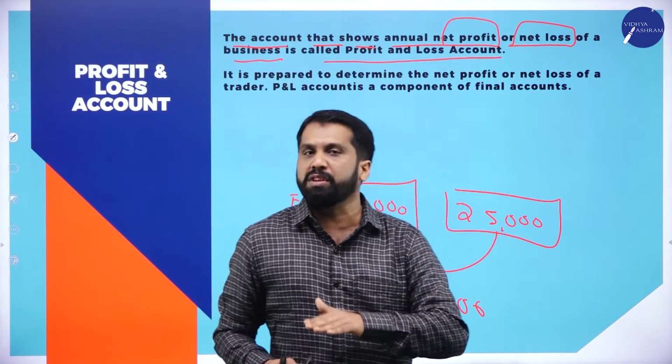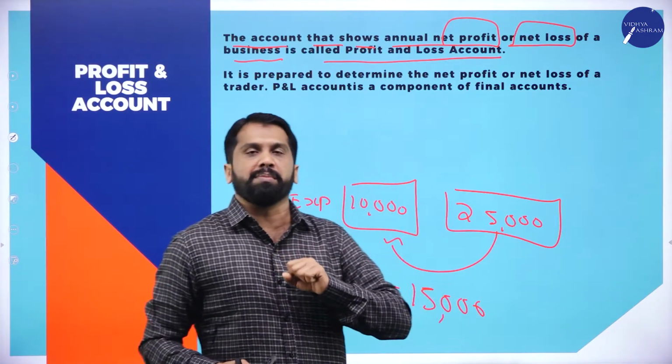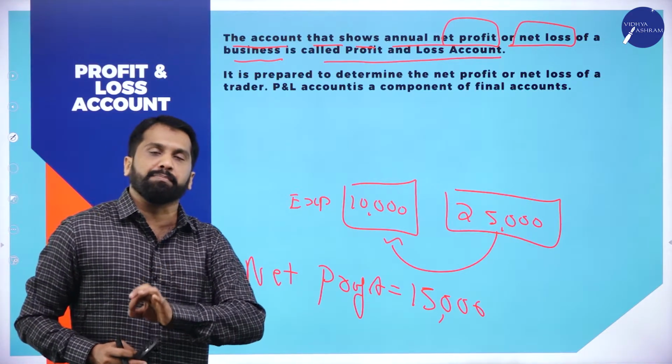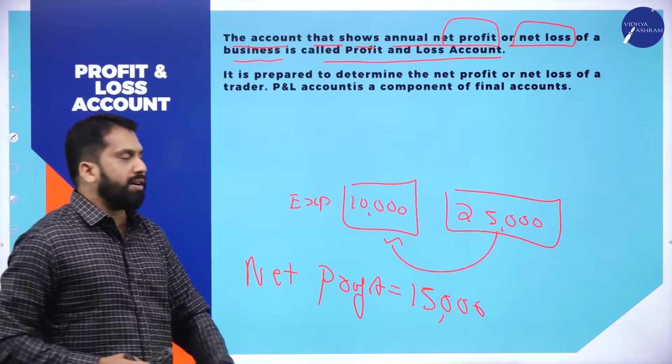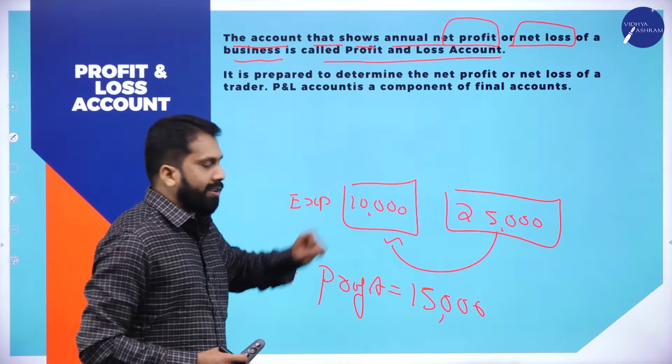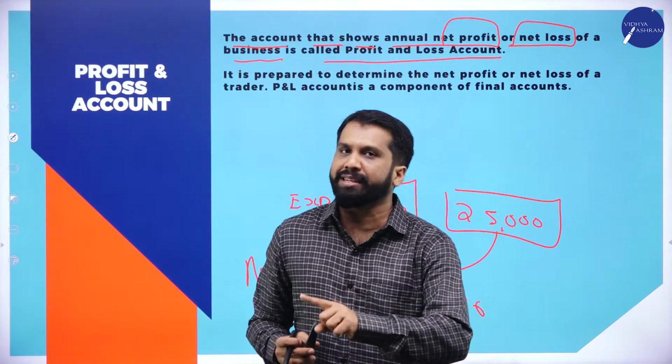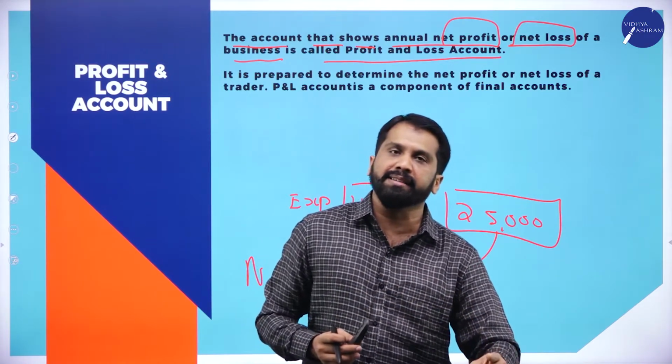So expenses will be more and normally the company goes into loss. How will they get to know whether they are in profit or loss? Simple. They will prepare the profit and loss account, and in it they will get to know whether they are in profit or in loss.